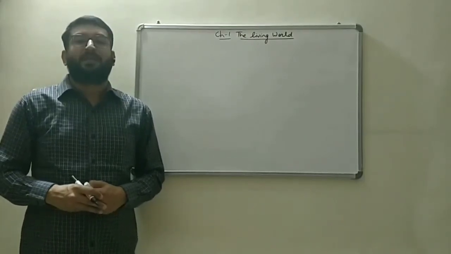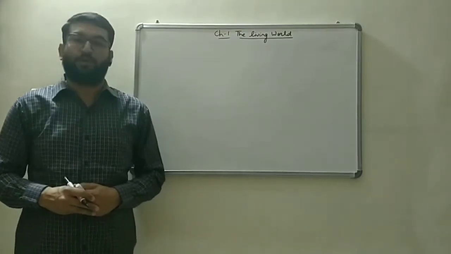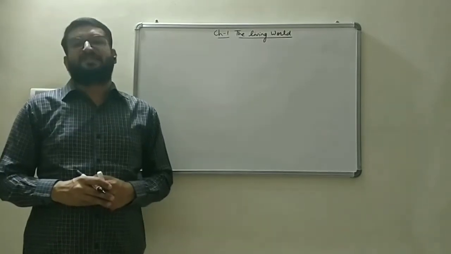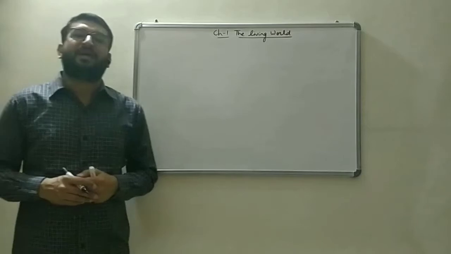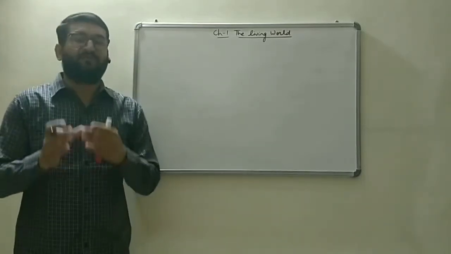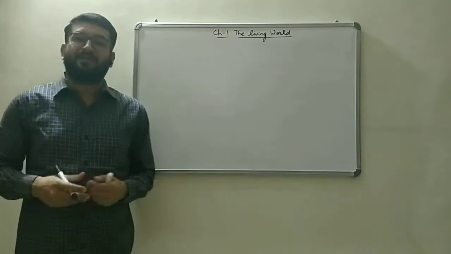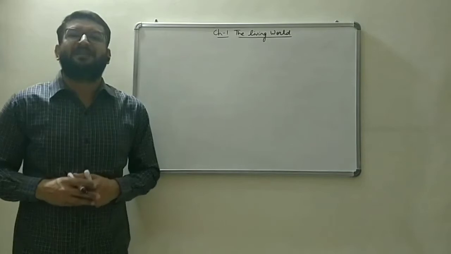Hello children, as you are well aware, we are discussing the first chapter, the living world. We have discussed some topics of this chapter. The first one which we discussed, the name of this chapter, is living. What is living? An organism which has certain characteristics, like it performs growth, it reproduces, it has a fixed lifespan, it evolves with time by certain changes in it. That is considered as living.